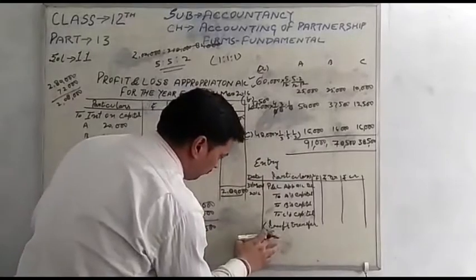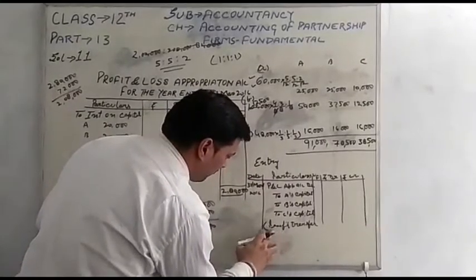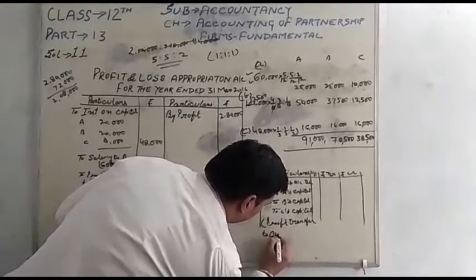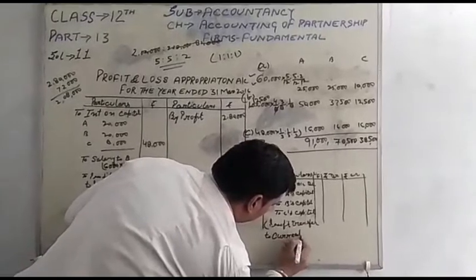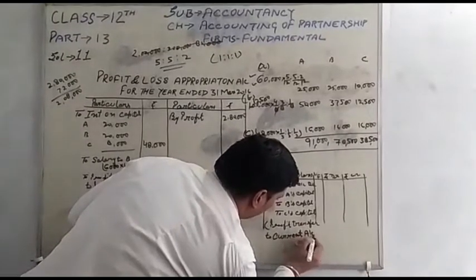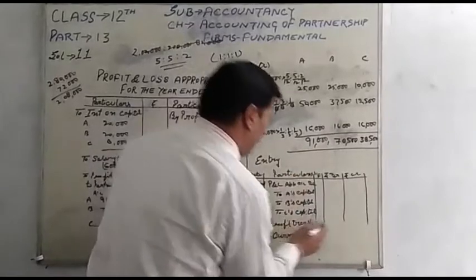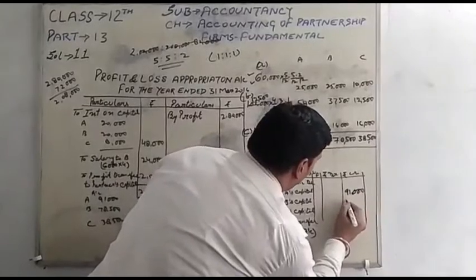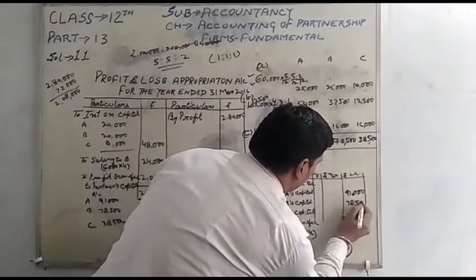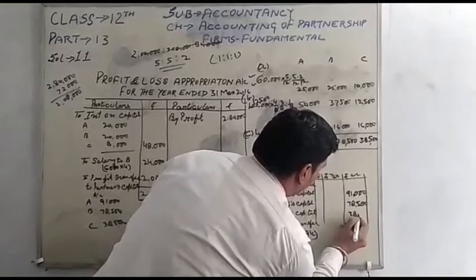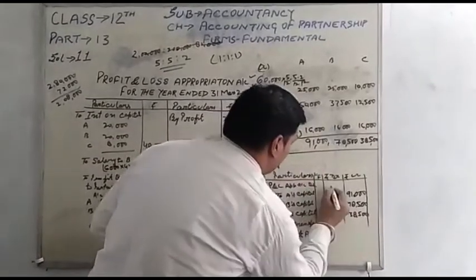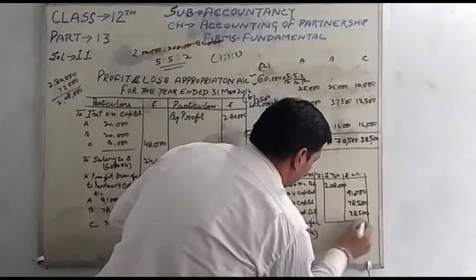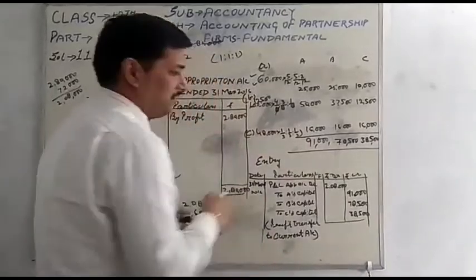In this question, students, the current account is given. So this profit is transferred to the partners' current account. Now post the profit. A's profit was 91,000, B's profit was 78,500, and C's profit was 38,500, and the total was 2,08,000. Now friends, this question is completed.